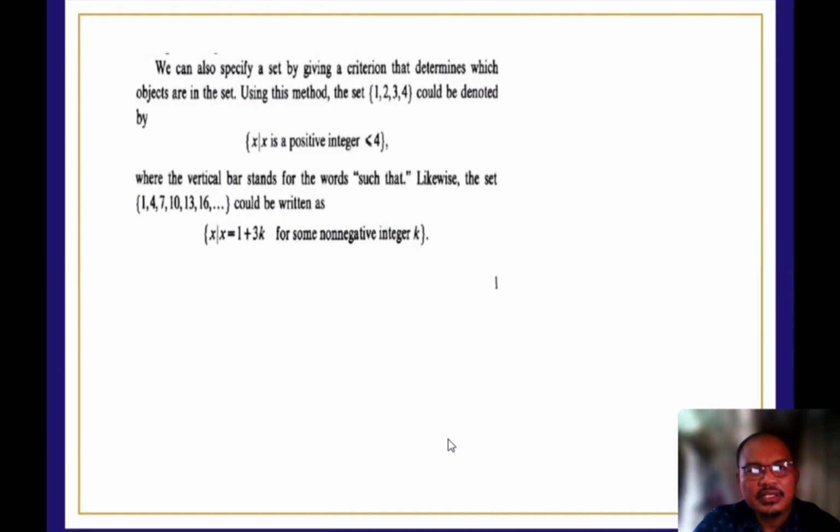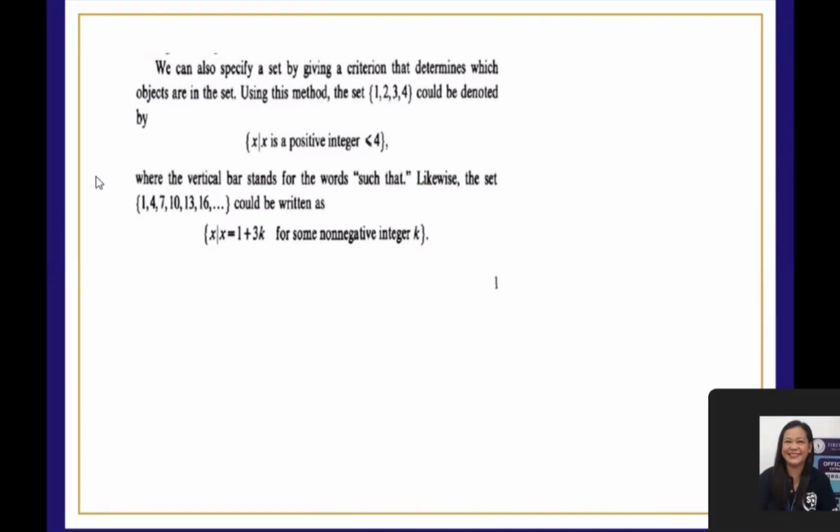Okay, so let us continue. We can also specify a set by giving a criterion that determines which objects are in the set using the method, the set 1, 2, 3, 4. So here, let us say for example, there are two ways kasi in describing a set. Tama? I still remember that? Anyone? Yes, po, Doc.